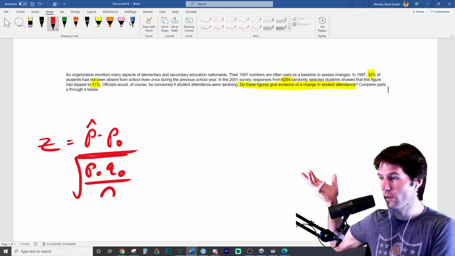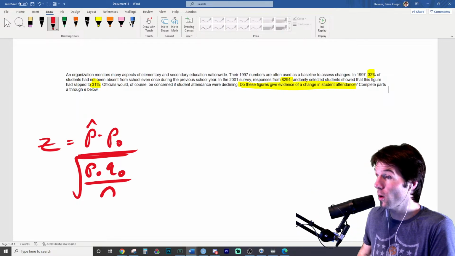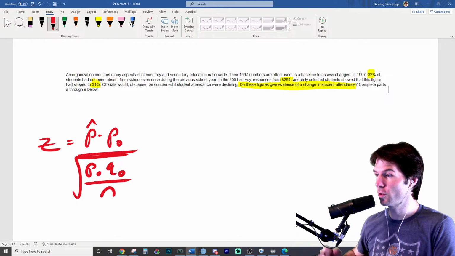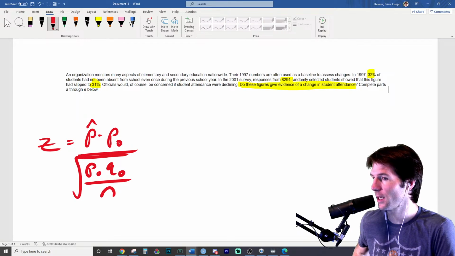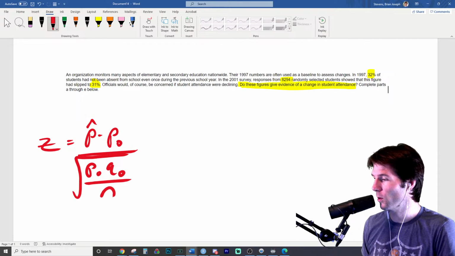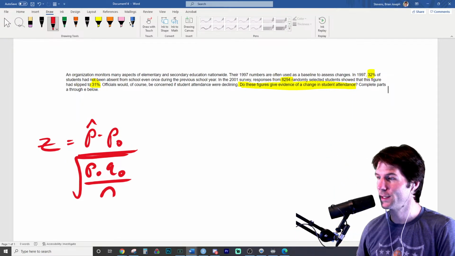If you go to this equation right here, you're like, I'm stuck. I don't know what p hat is. P hat is the sample proportion. P naught is the hypothesized true proportion. What we're going to hypothesize is true. Anytime you see that little naught right there, it means hypothesized. And then q naught is the complement. So p naught and q naught add up to 1.